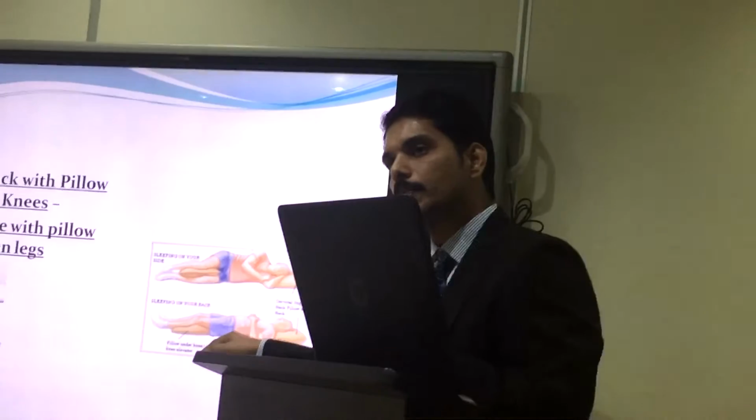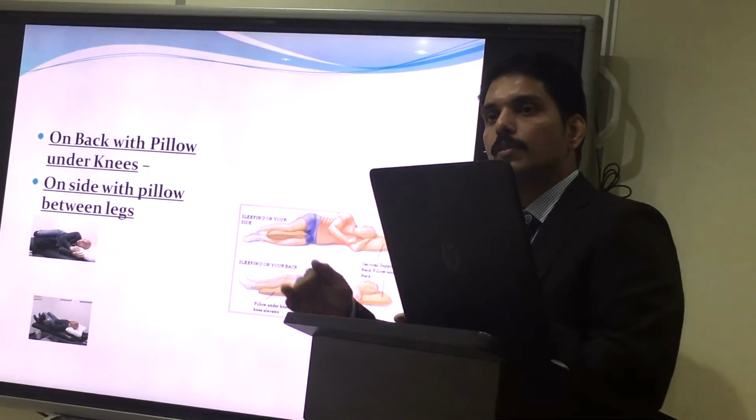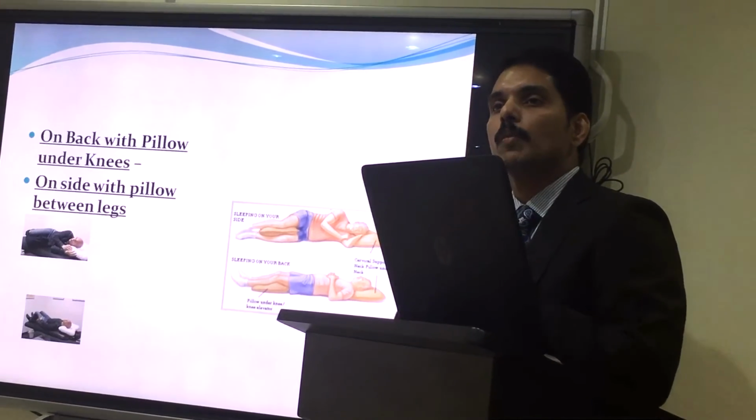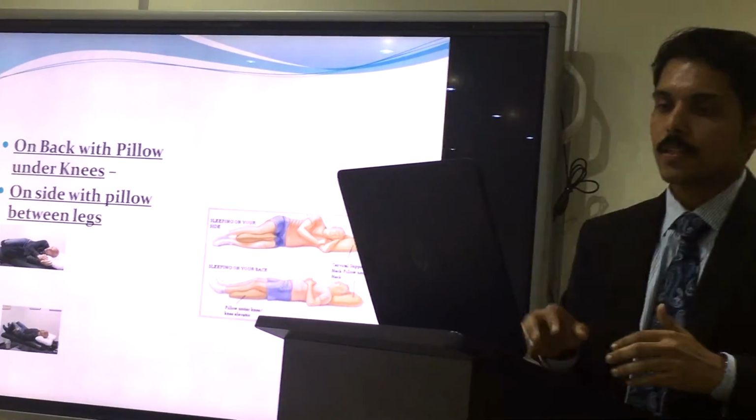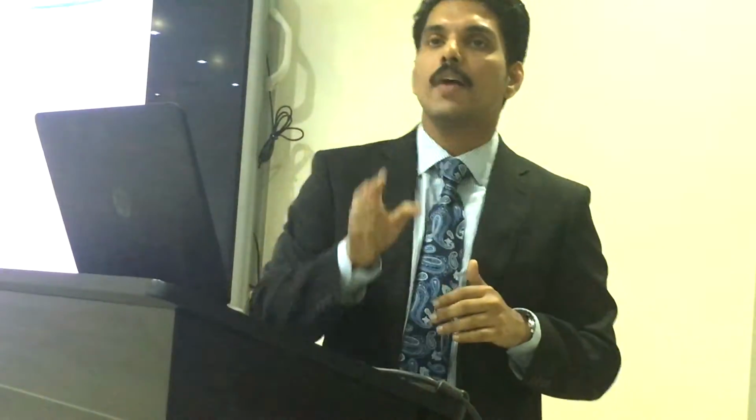Or if you are not able to sleep on your sides, for example some patients who have undergone surgery, like a hip replacement, you can sleep on your back itself, but always keep a pillow beneath your knees so the knees are slightly bent. That will help relax the nerves. So this is how you should try to sleep when you are having back pain.